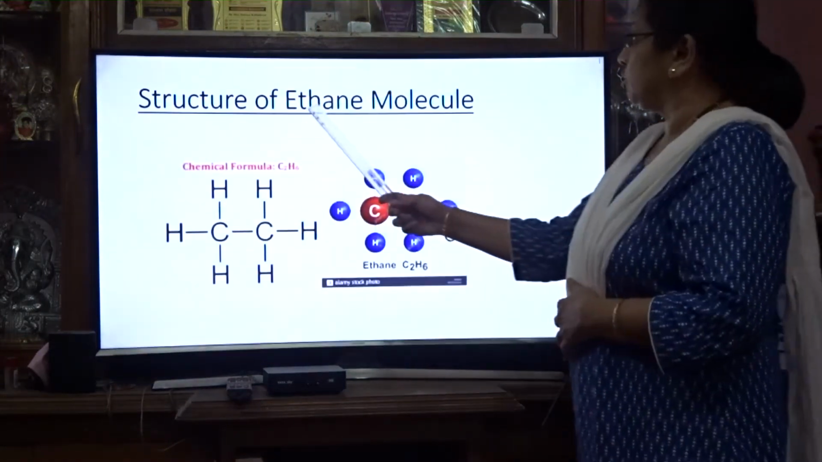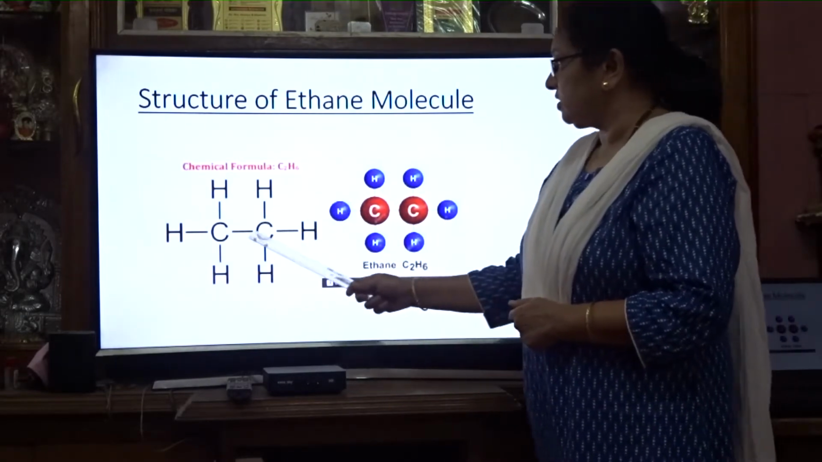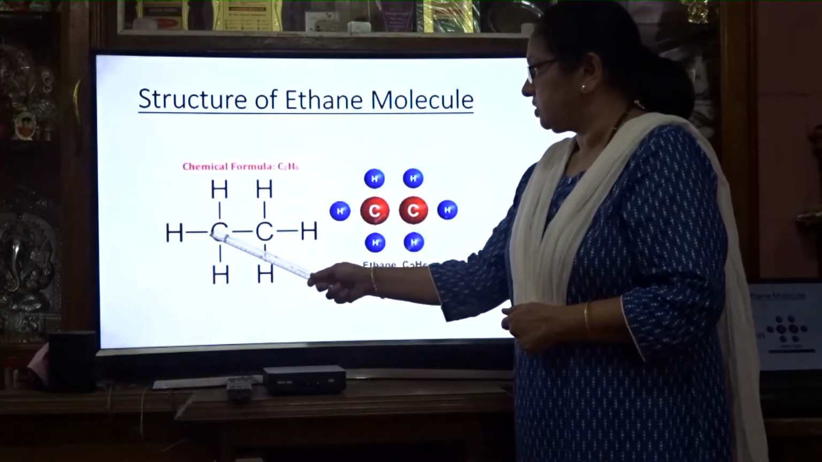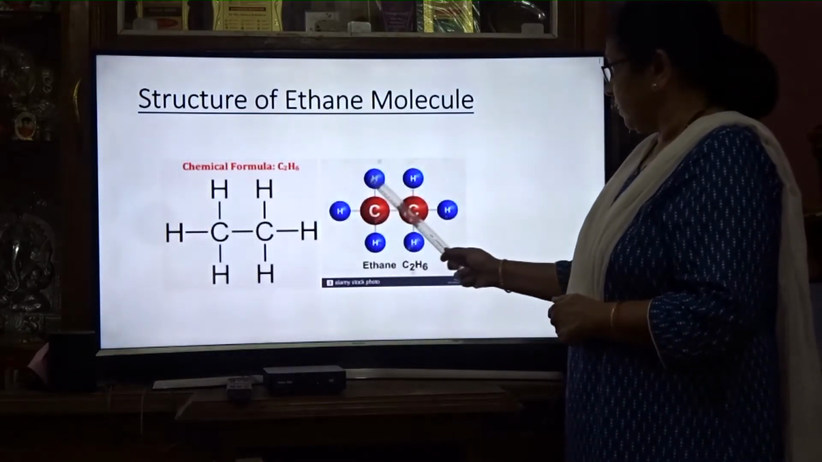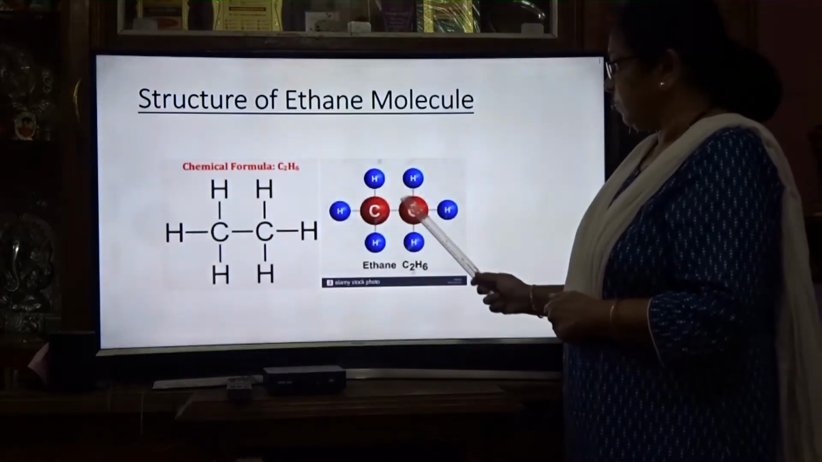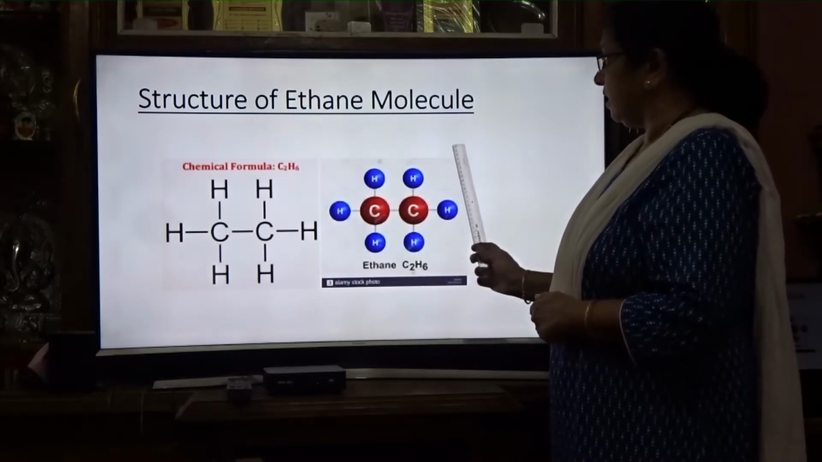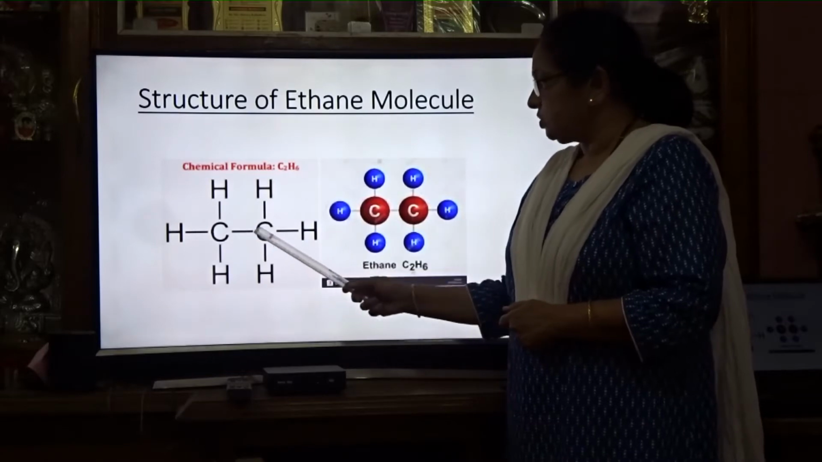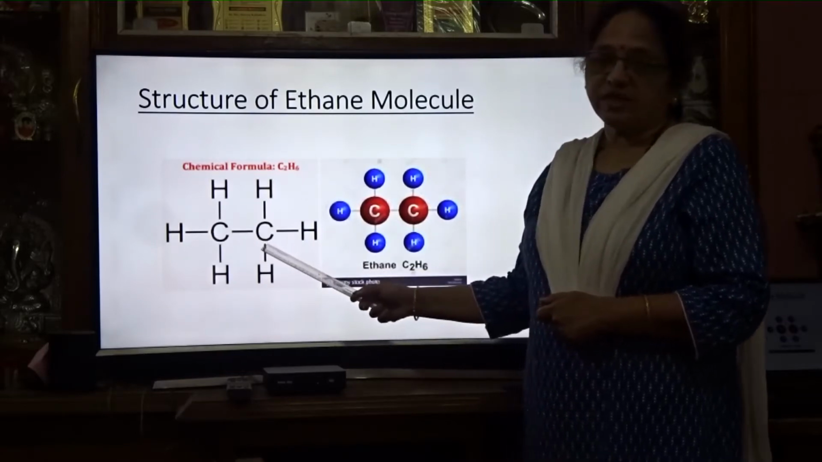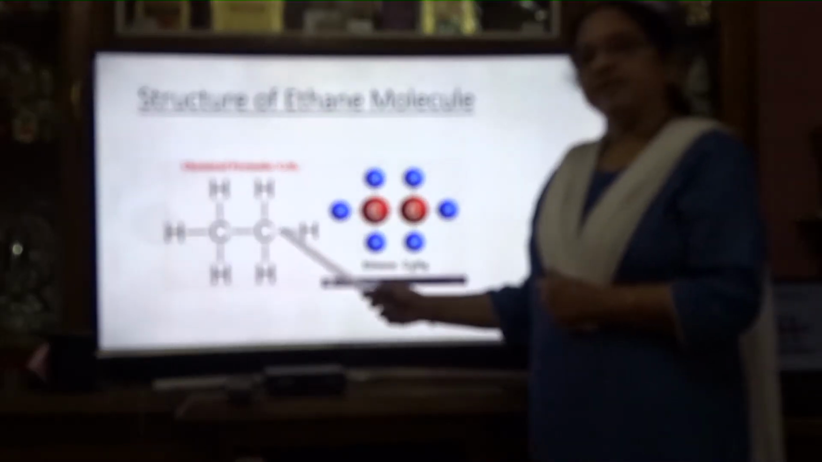This is the structure of the ethane molecule. The formula is C2H6. So here two carbons are there, and both the carbons are sp3 hybridized.